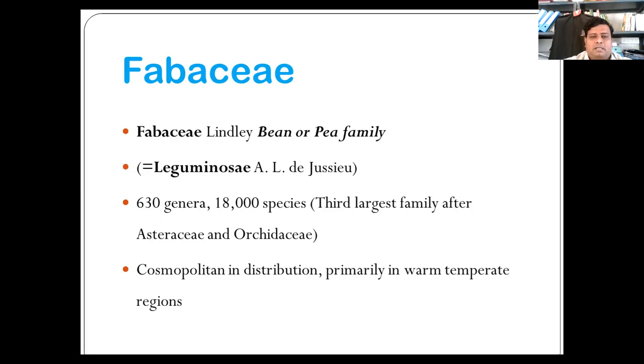Major genera are Astragalus, more than 2000 species. Second genus, that is Indigofera, more than 700 species. Crotalaria, more than 600 species. Desmodium, more than 400 species. Tephrosia, that also has more than 400 species. Trifolium, about 300 species. Dalbergia, 200 species. Lathyrus, that has 150 species. Lotus has 100 species, and Millettia, that is 100 species.